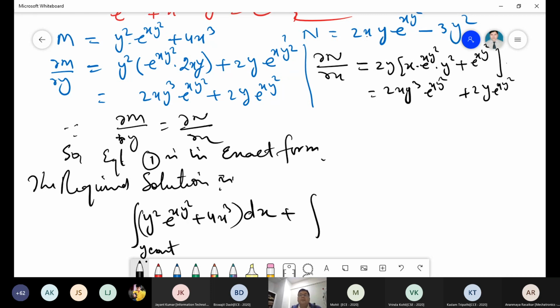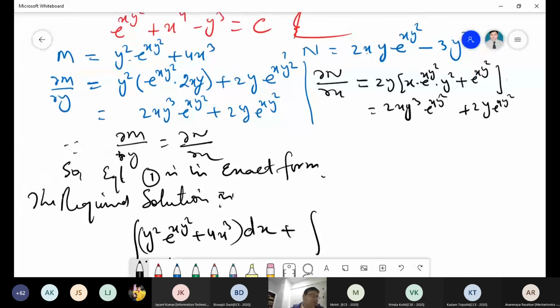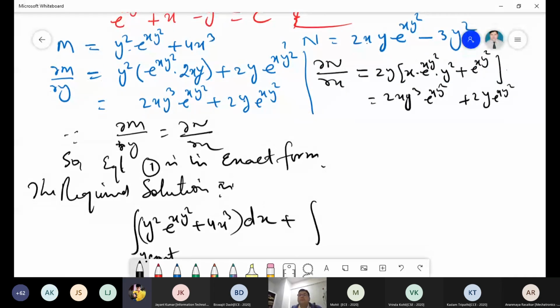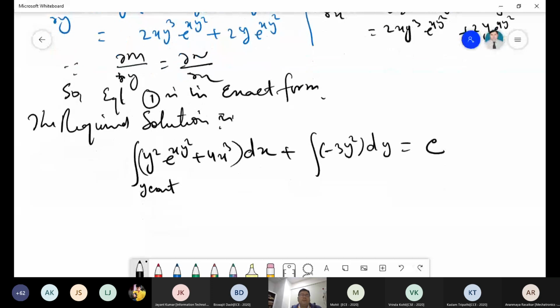Then plus the integration of any term which is free from x: minus 3y square dy equal to c. So we have to solve it, taking y as a constant here.